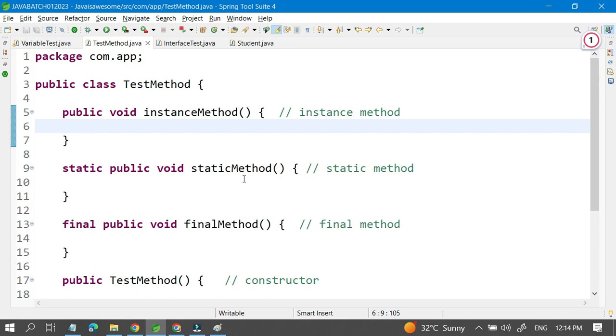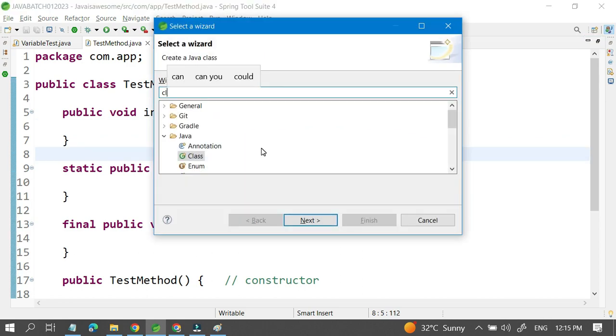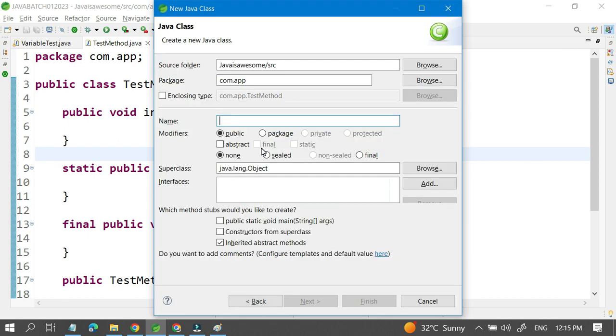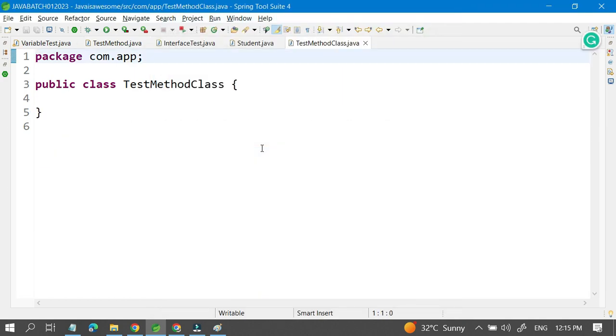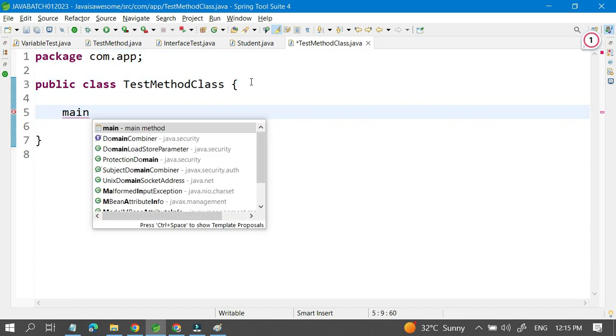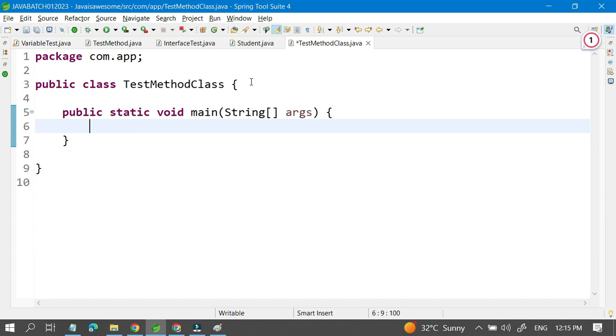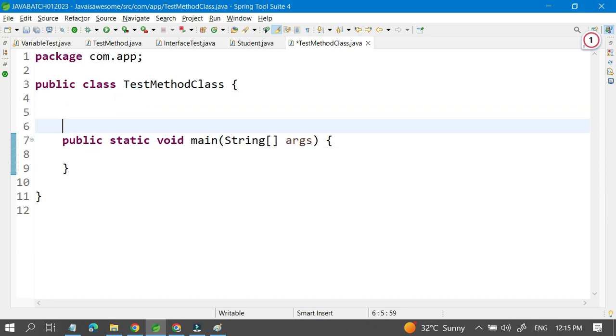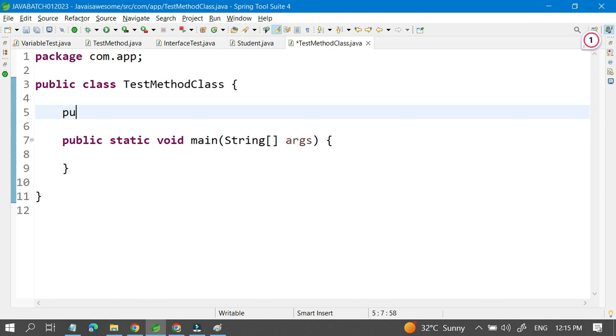Okay, let's create one class to see how we can call the methods and how we can execute the methods. For example, I have created one class called TestMethod. I am creating one main method, which is where our execution will start. Now I have to create our own method. So public